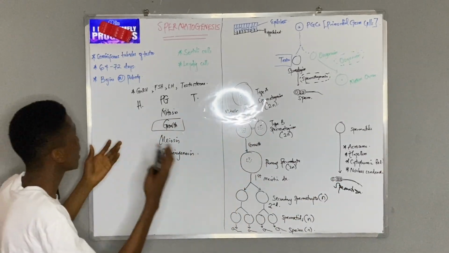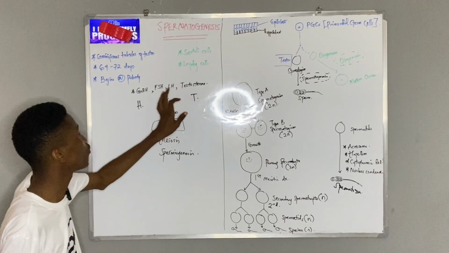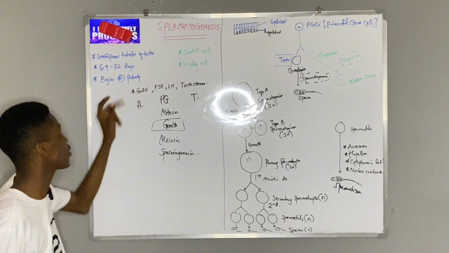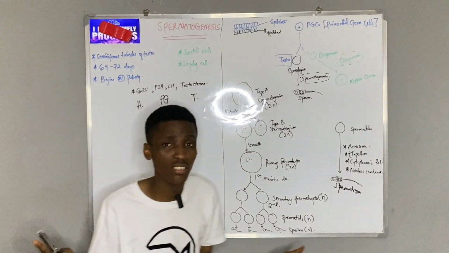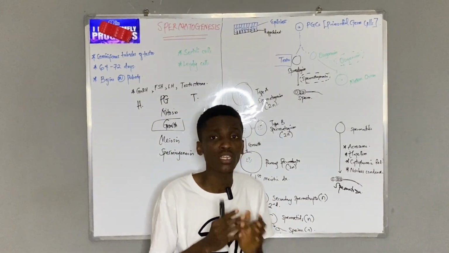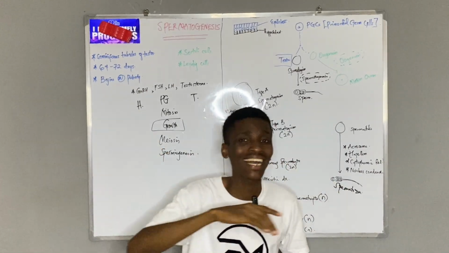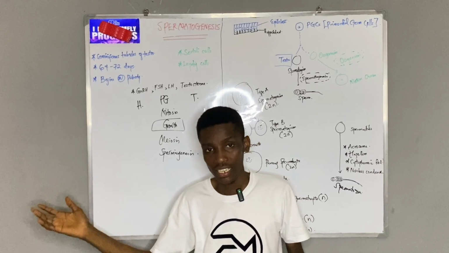Now, what are the key hormones here? Testosterone, follicle stimulating hormone, luteinizing hormone, and gonadotropin releasing hormone. It is important to note that spermatogenesis, which happens in males, only begins at puberty and it can last the entire lifetime.